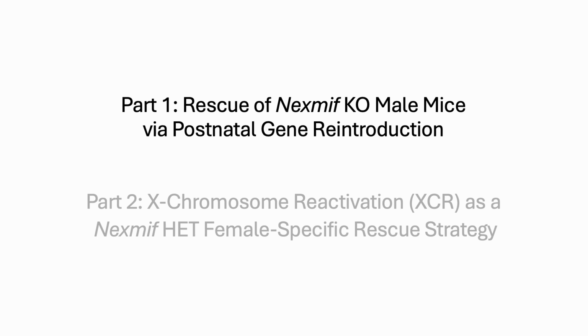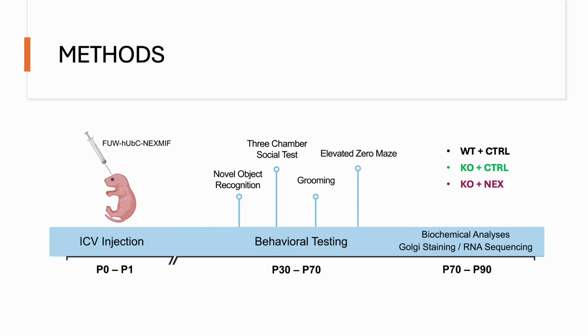So moving forward, my talk will be divided into two parts. In part one, I'll share with you how we've been using the strategy of postnatal gene reintroduction to rescue the knockout male mice. Given that the male mice have complete loss of Nexmif, we generated a Nexmif lentivirus containing a human Nexmif transgene and injected the virus bilaterally into the ventricles of newborn pups.